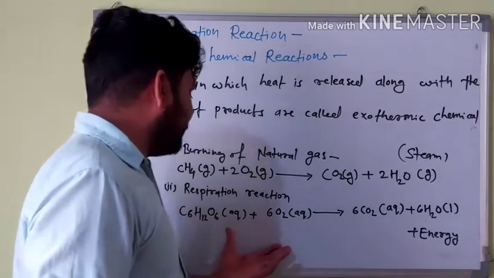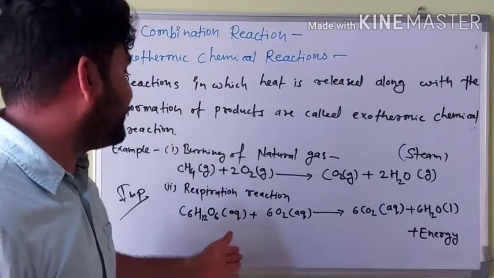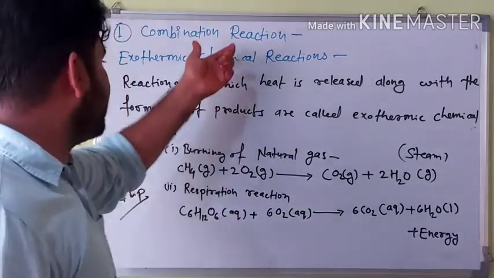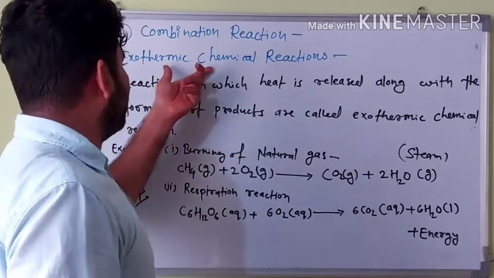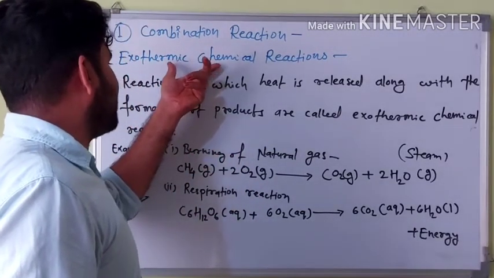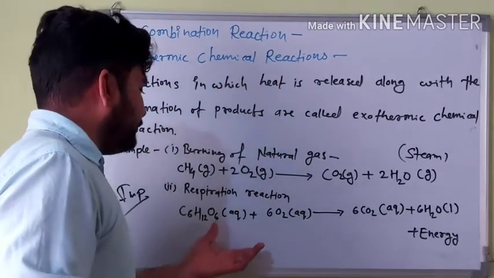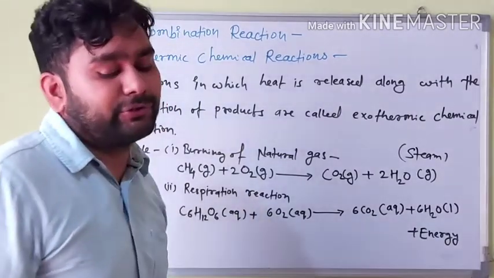That is another example of an exothermic chemical reaction and a combination reaction, both at the same time. If you are asked about a combination reaction, you can write these things, and if you are specifically asked about an exothermic chemical reaction, you write only these specific things.